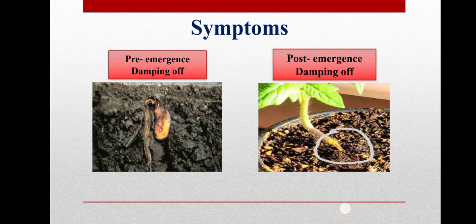That results in toppling of the plant; the seedling will fall. So this is about the damping off symptoms: pre-emergence damping off shows seed rotting, whereas in post-emergence damping off, toppling over or falling of the seedling occurs.